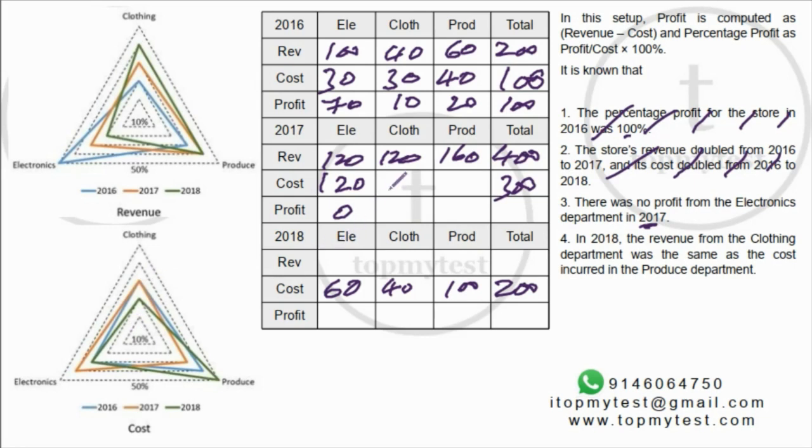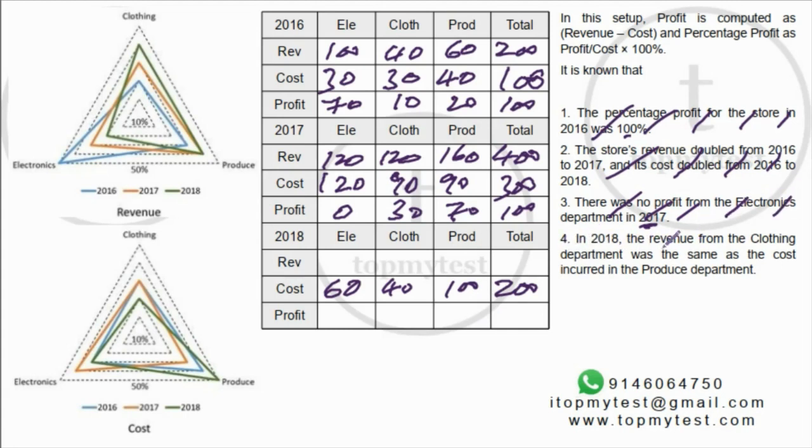So 30% should be 90. This should also be 90, 100. You actually don't need to fill this up. I'm just doing it for purposes. I mean, you can just leave it at 300 and then you can go. If you need to calculate, you can calculate for a particular question.